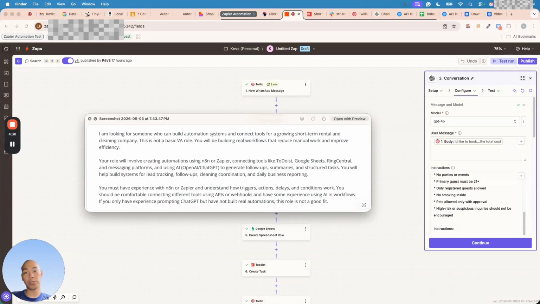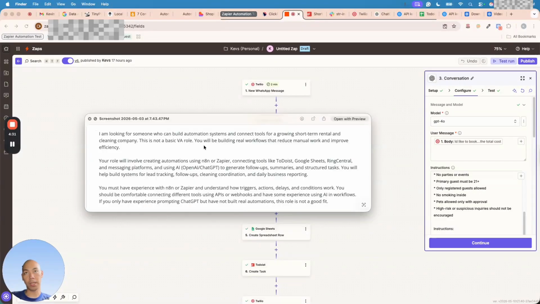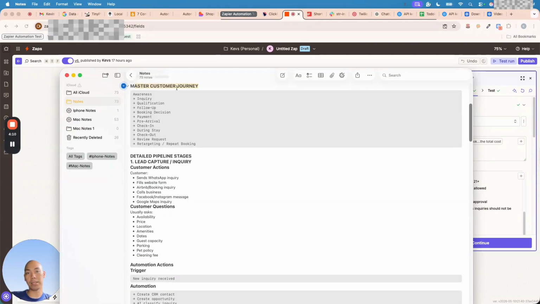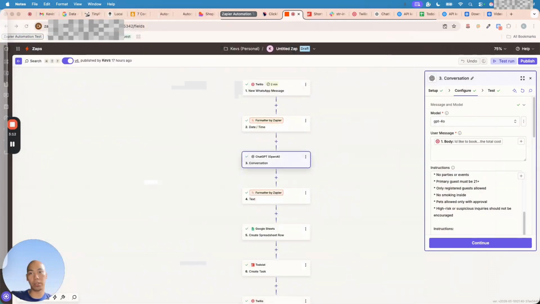I did not get an opportunity to be interviewed on this job post because I didn't apply. So I asked ChatGPT to expound on this to better understand the job post. And here's what I've got. Let's start with the master customer journey. It all starts with awareness, basically inquiry, then qualification, then follow-up, and so on. But in this video, we will only cover the customer's journey from inquiry to follow-up. Now let's go back to this automation system.